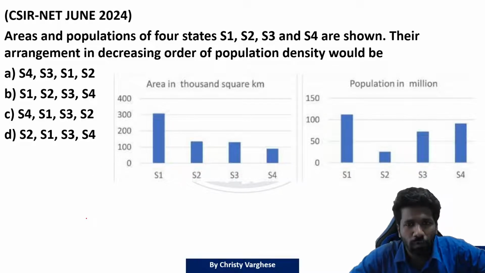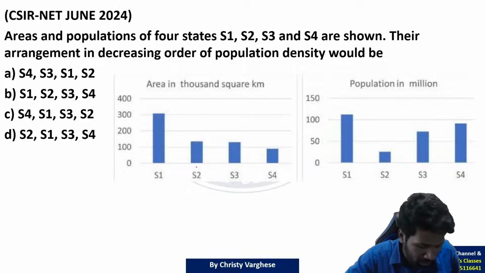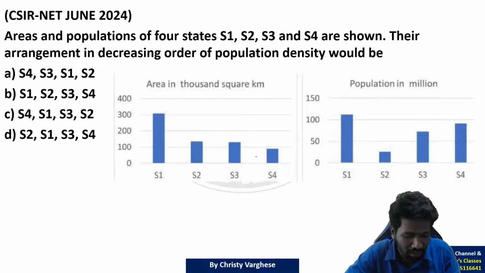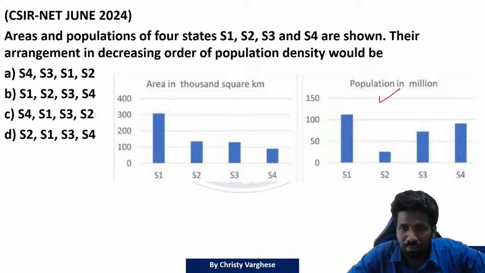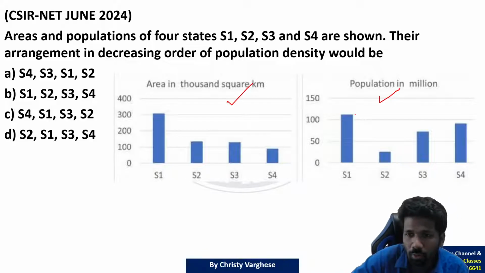Areas and population of 4 states S1, S2, S3, S4 are shown. Their arrangement in decreasing order of population density. Population density means what? Population divided by area, na? Population divided by area. Population is given in this bar chart. Some of you got an answer. Let's see. Area is given in this graph. So ये दोनों graph compare किया तो population density मिलेगा.